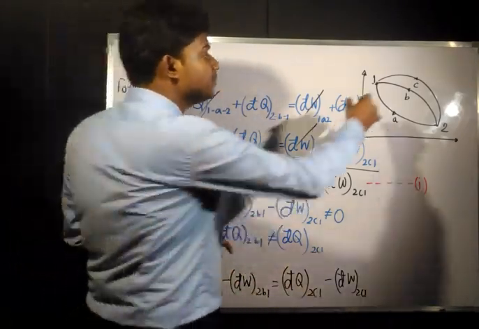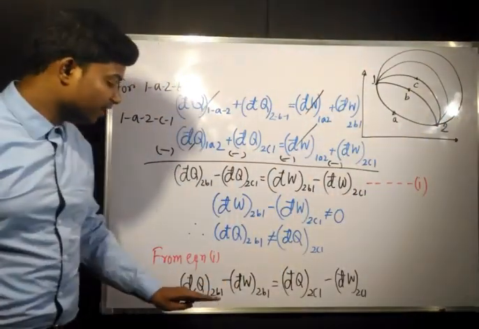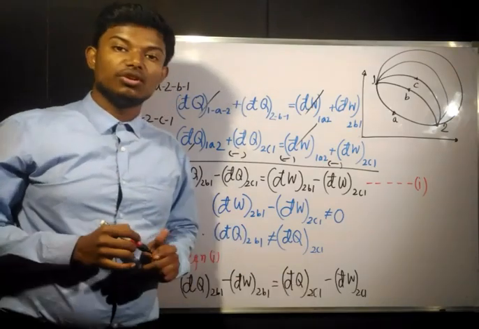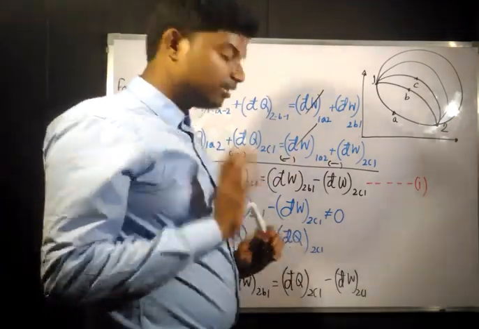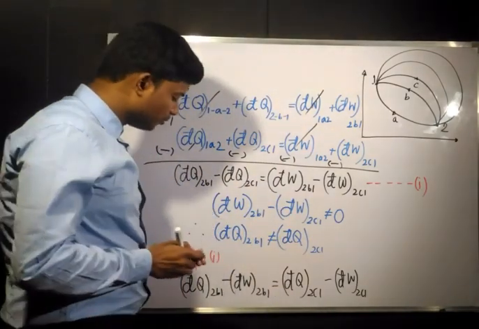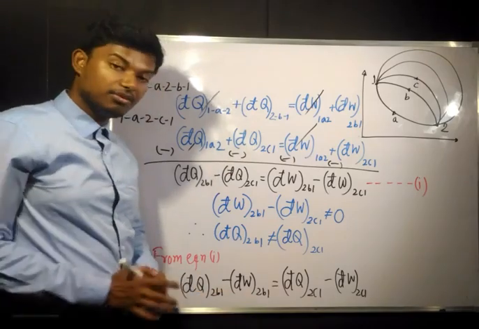If there are multiple or infinite processes, the difference between dQ and dW is always going to be the same for all of them. Whether undergoing a cycle or not, if the initial and final states are the same, then dQ minus dW is the same.